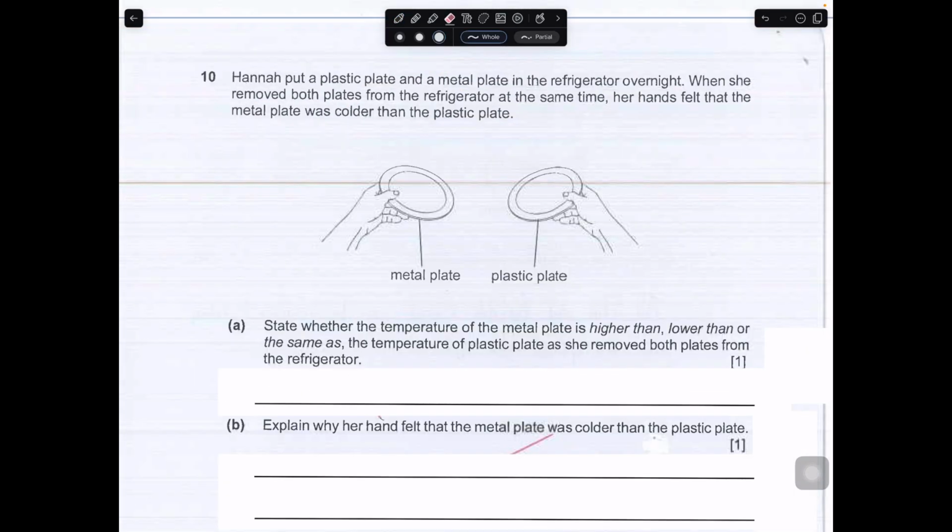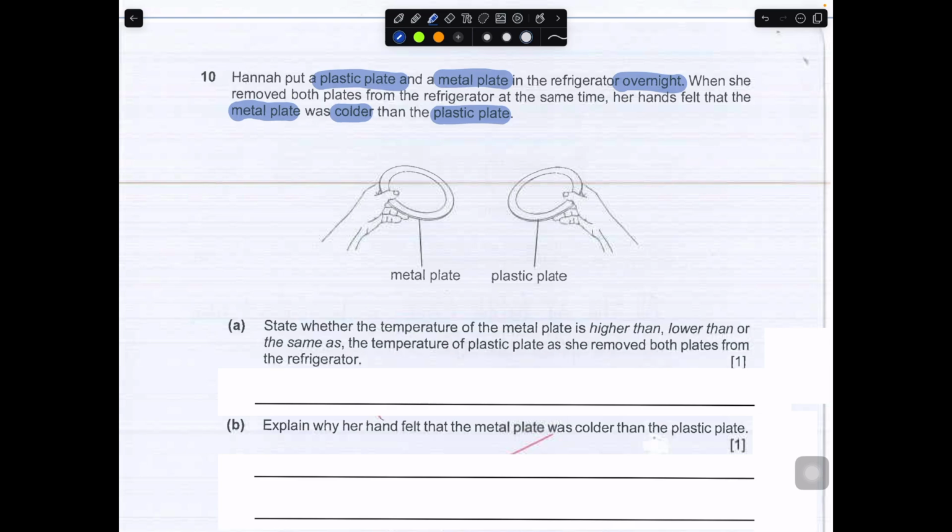Let's do question 10. Basically Hannah put a plastic and a metal plate in the refrigerator overnight. When she removed both plates at the same time, she felt that the metal plate was colder than the plastic plate. So her hand was touching the cold metal plate and the cold plastic plate.